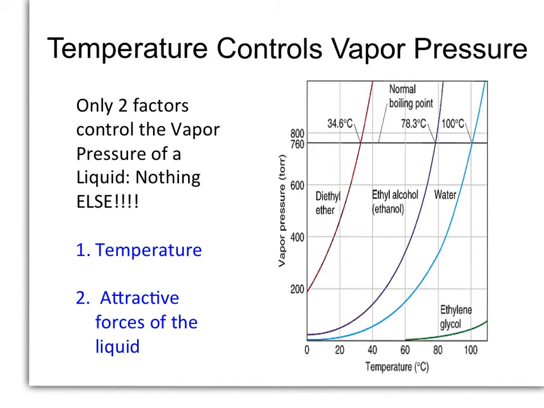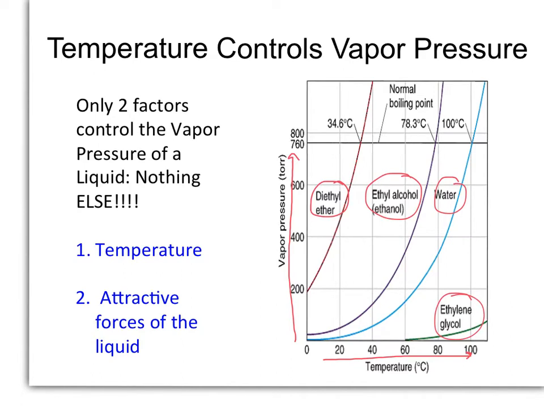We just mentioned that there are only two factors that control the vapor pressure of a liquid, nothing else: temperature and attractive forces. If we take a look at the diagram to the right, you will notice that there are four substances: diethyl ether, ethyl alcohol, water, and ethylene glycol. You will notice that the x-axis is temperature, and as we increase the temperature of any of these substances, the vapor pressure of any of those substances will also increase.